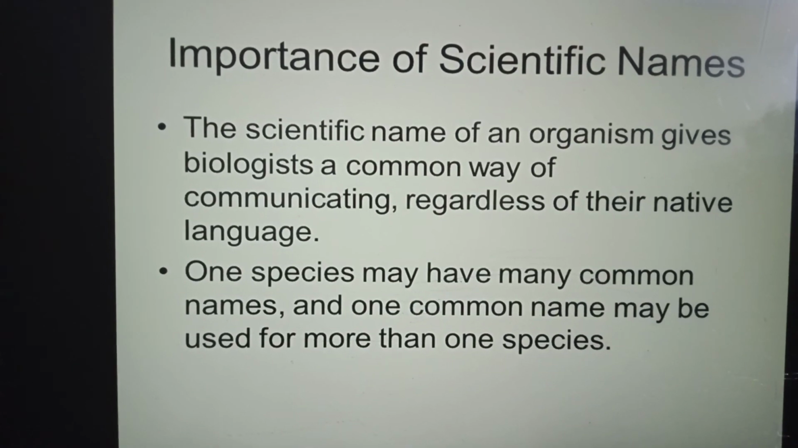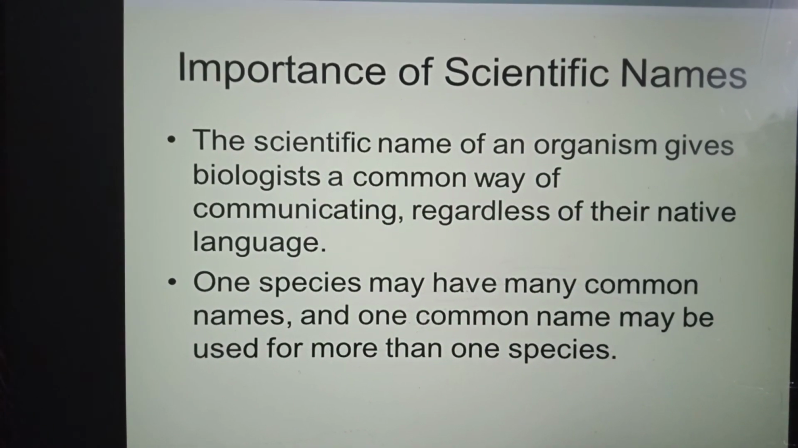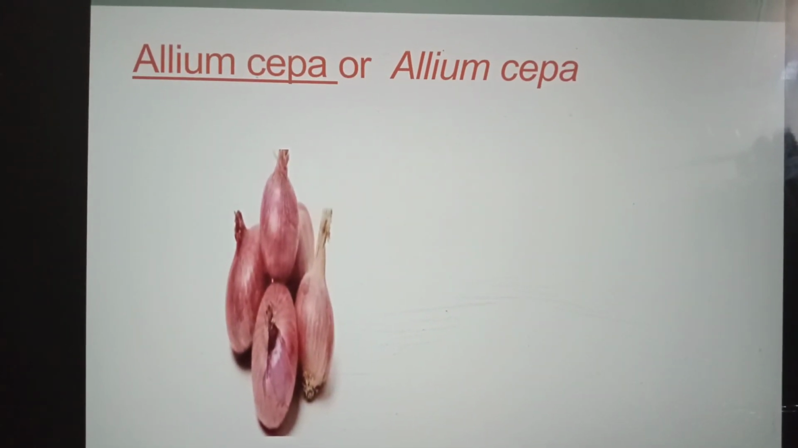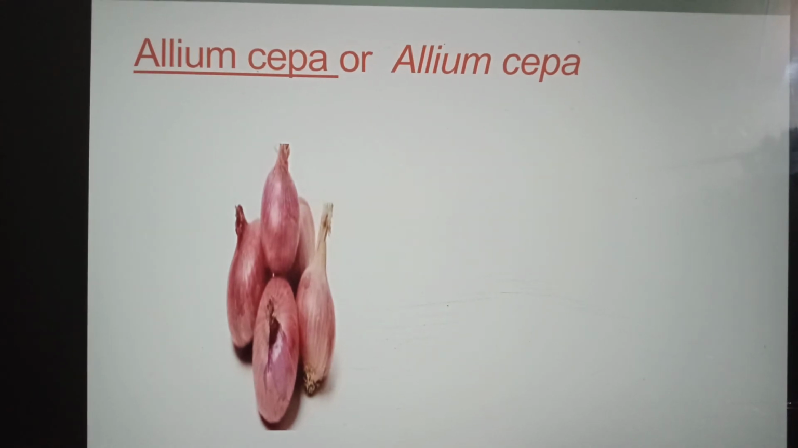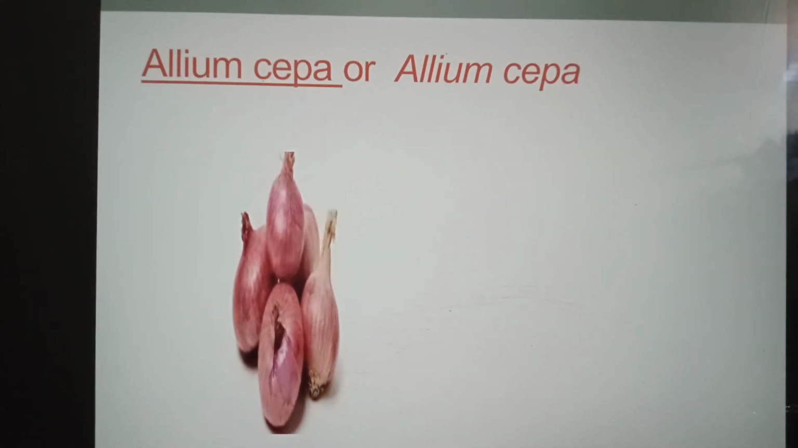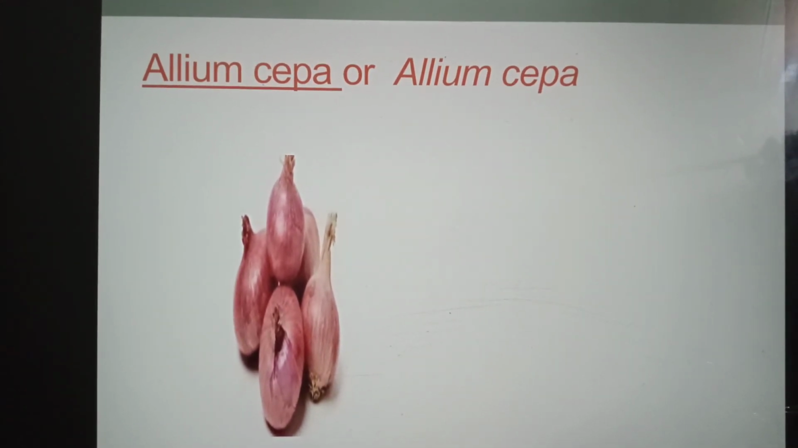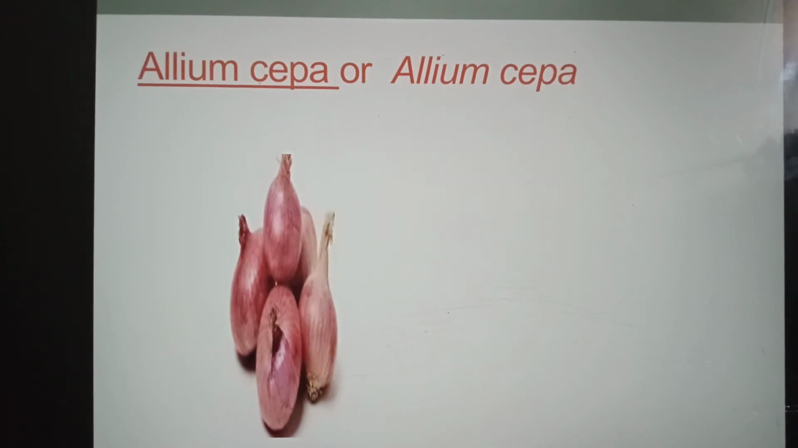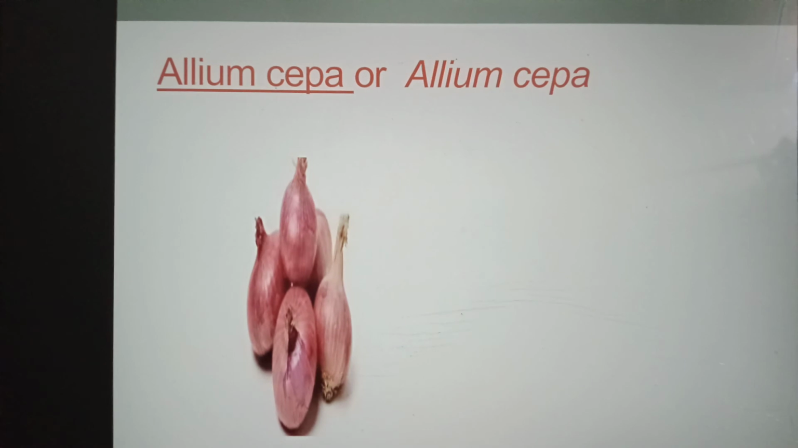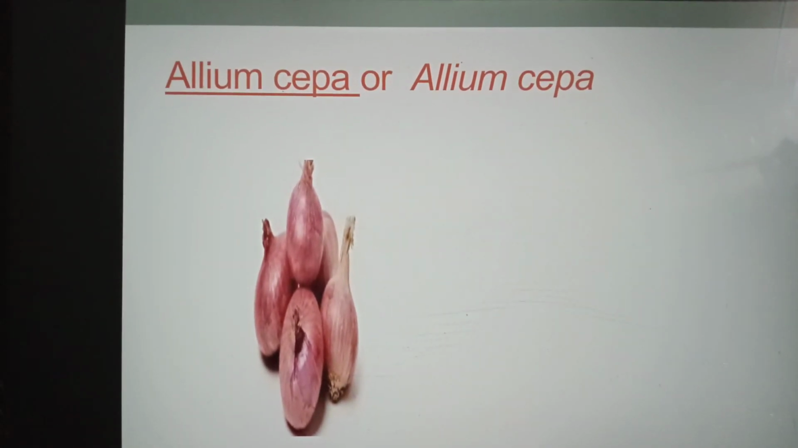One species may have many common names and one common name may be used for more than one species. In biological research, common names cause many problems. Different regions have different names for the same organisms. For example, the common name of onion in Urdu is pyaz, but in different regions of Pakistan it is also known as ganda, basil or vasil. In other countries it has other sets of names. In science it is known with the single name Allium cepa.